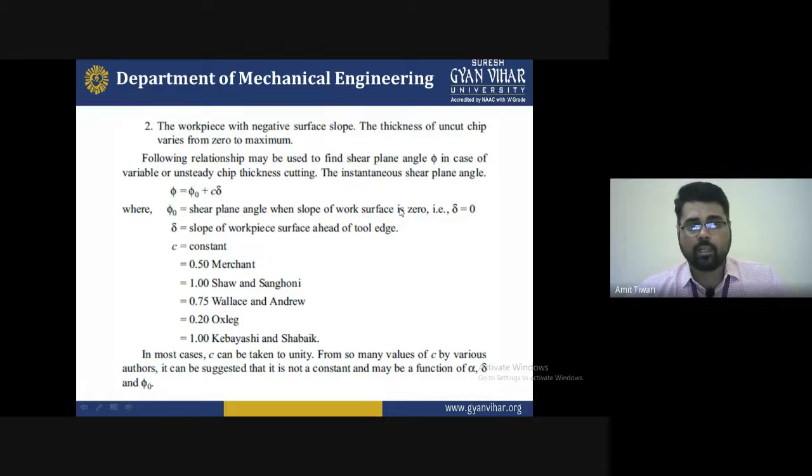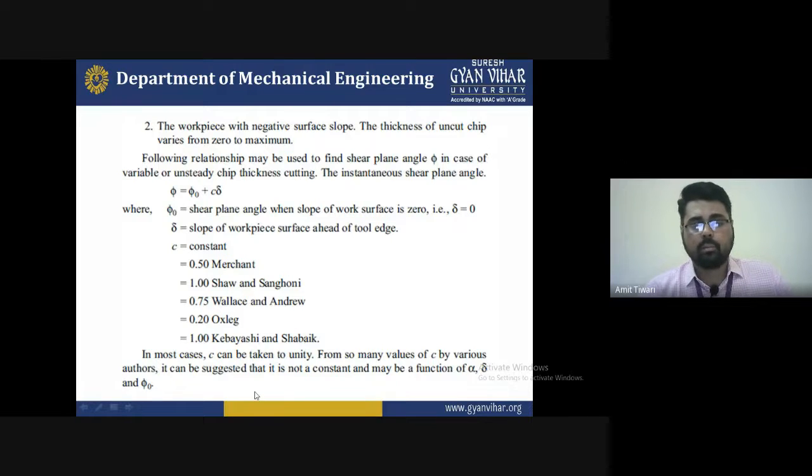The formula is phi equals phi 0 plus C delta. At a time the C will vary as per different conditions. Generally for Merchant we use C equals 0.50. In most cases the C can be taken as unity, from so many values of C by various authors. So various authors obtained the C value as per their application, as per their calculation.